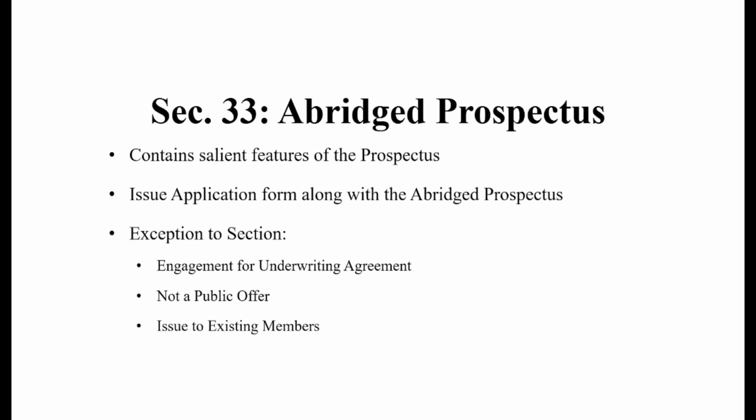Next is section 33, which is the abridged prospectus. In the chapter of preliminary, I would refer you to go through the definition of abridged prospectus. Basically, an abridged prospectus is a crisp version of a detailed prospectus. It means an abridged prospectus is a summarized form of a detailed prospectus, right? How can it be summarized?